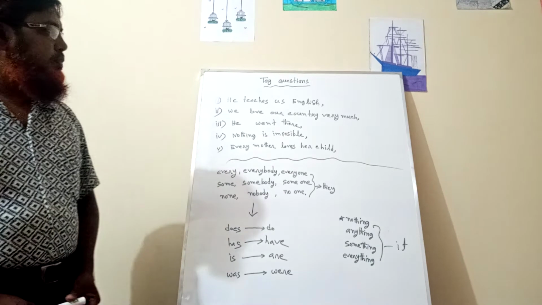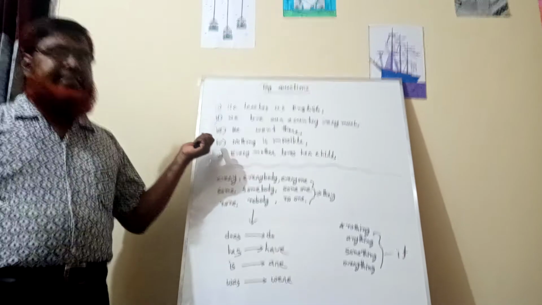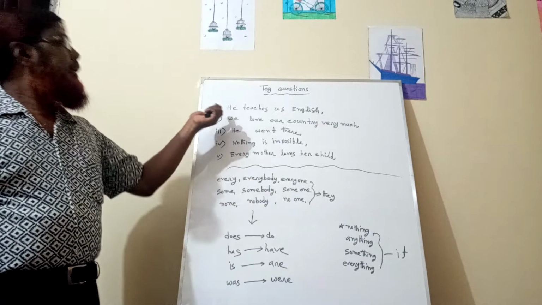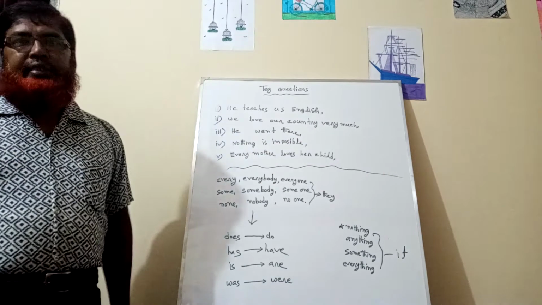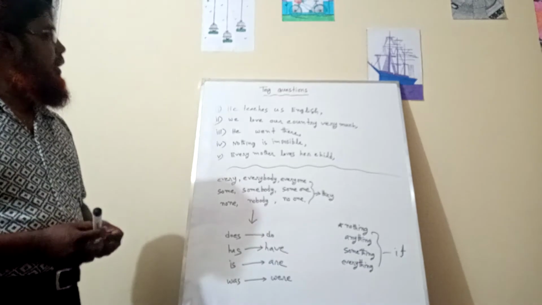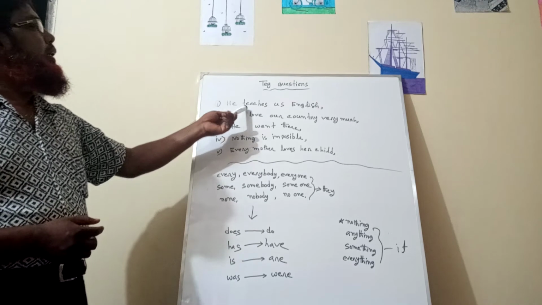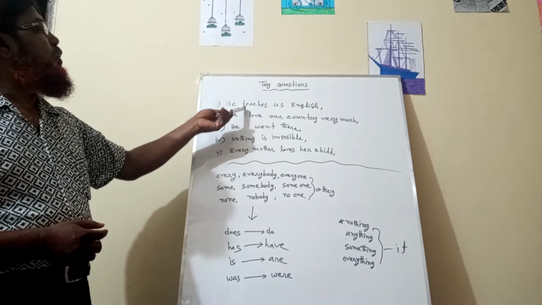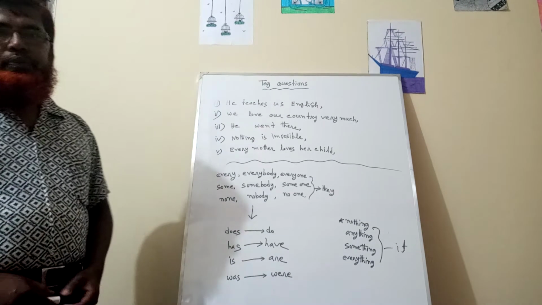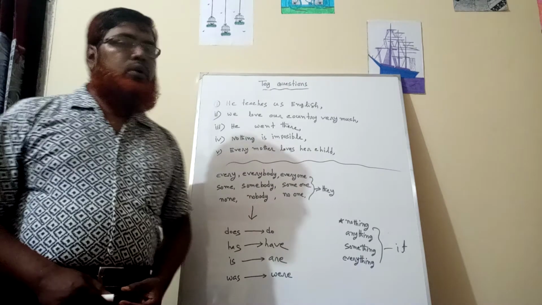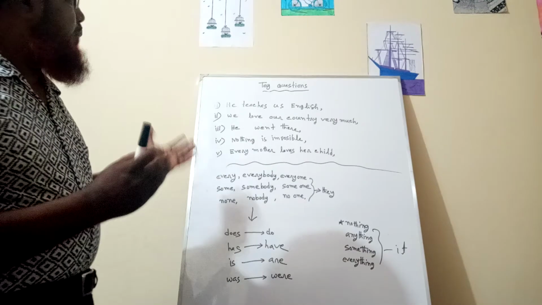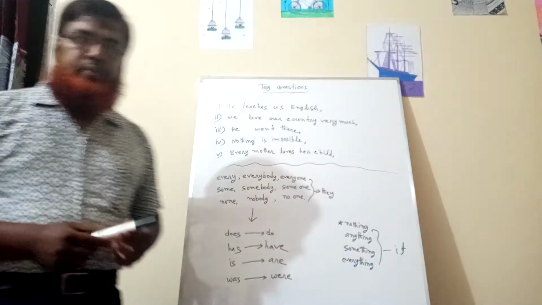Dear student, follow these sentences. He teaches us English. Look, here there is no auxiliary verb. Then how can we make this tag question?